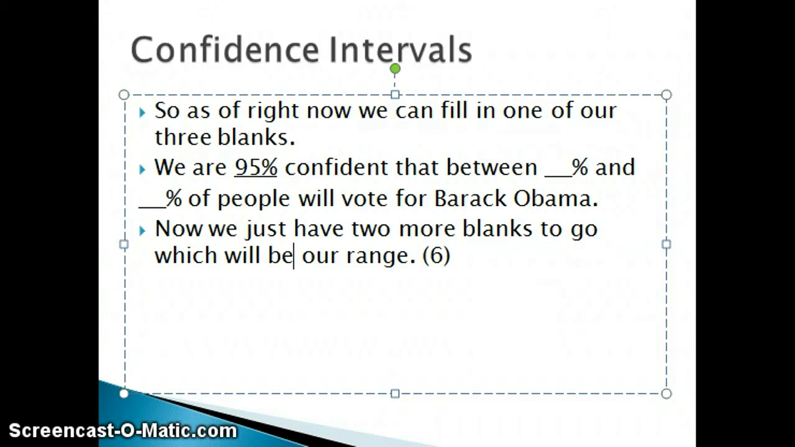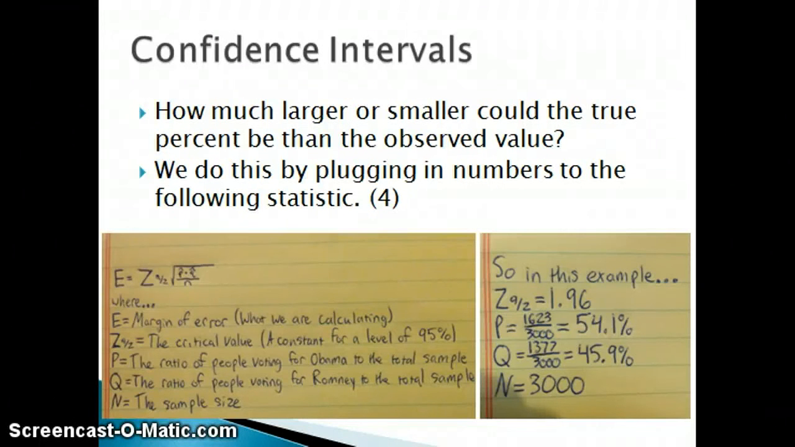Now we just have two more blanks to go, which will be our range. To find the next two blanks, we must find the margin of error, or how much larger or smaller the real percentage of people voting for President Obama is than the observed percentage from our survey. We do this by plugging numbers into the following statistic. And I know when you see that statistic, it's pretty intimidating.